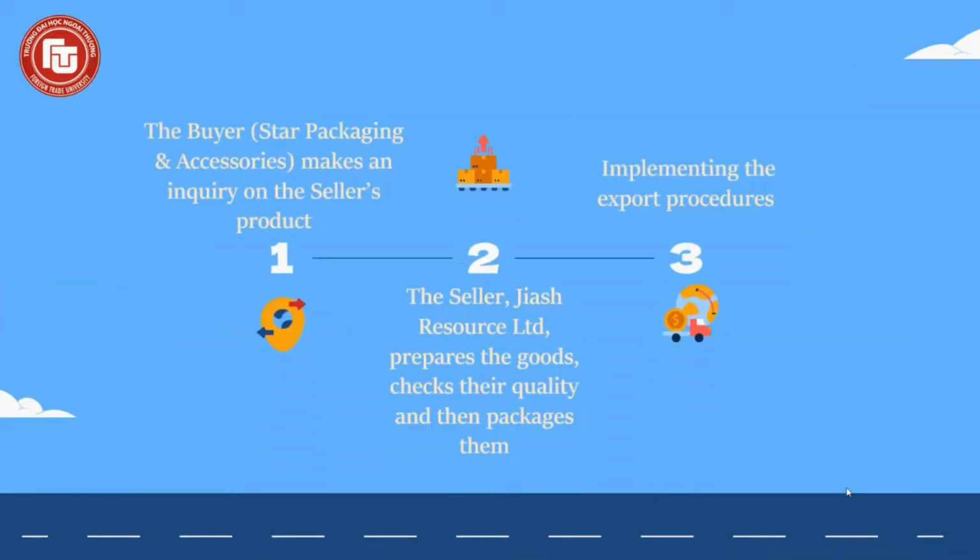Step 1. The buyer made an inquiry on the seller's product to know the quantity of available product, the price, and the terms of delivery. The two parties then negotiated contract terms before signing the contract. Step 2. After the contract signing, the seller prepares the goods, checks their quality, and then packages them based on terms agreed in the contract, waiting for the LC from the agreed issuing bank before shipping the goods to Shanghai port according to the BL.